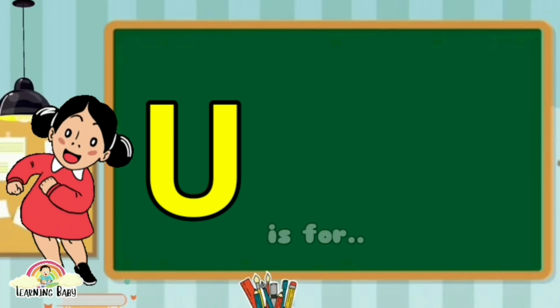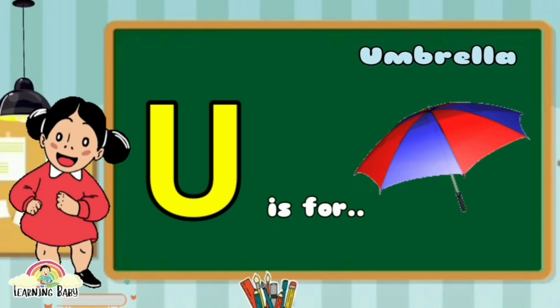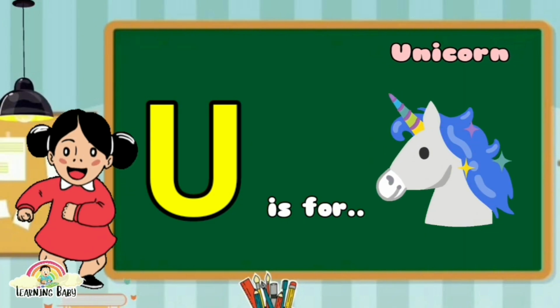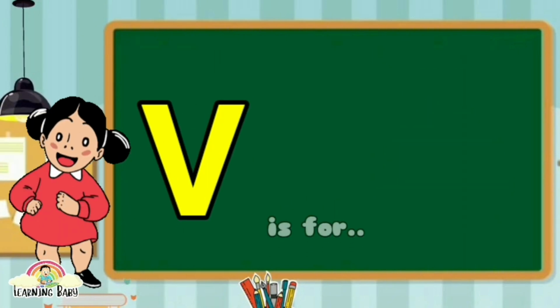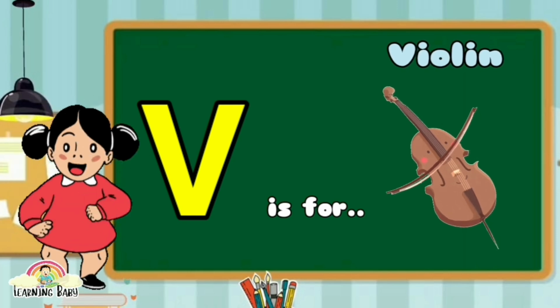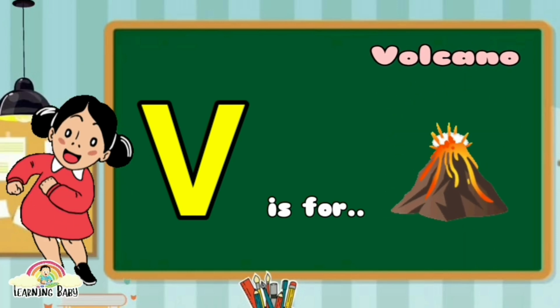U is for umbrella, U is for unicorn. V is for violin, V is for volcano.